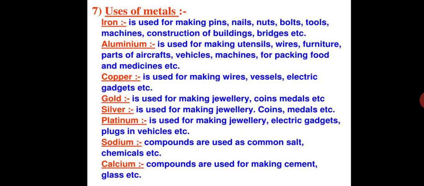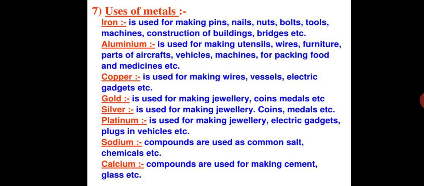What are the uses of metals? Iron is used for making pins, nails, nuts, bolts, tools, machines, construction of buildings, bridges, etc. Aluminium is used for making utensils, wires, furnitures, parts of aircrafts, vehicles, machines, and for packing food and medicines, etc. You know the foil, the covers of medicines, aluminium is used in that. Copper is used for making wires, vessels, electric gadgets, etc.